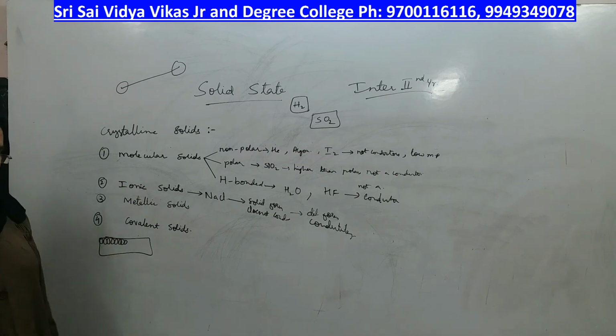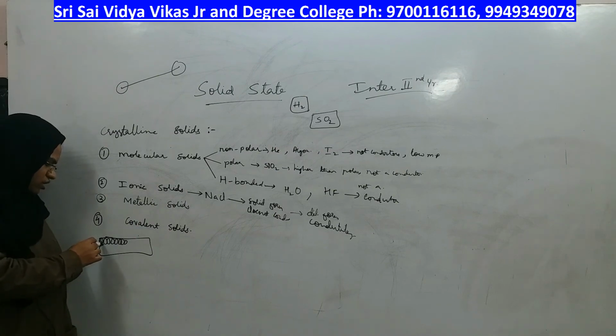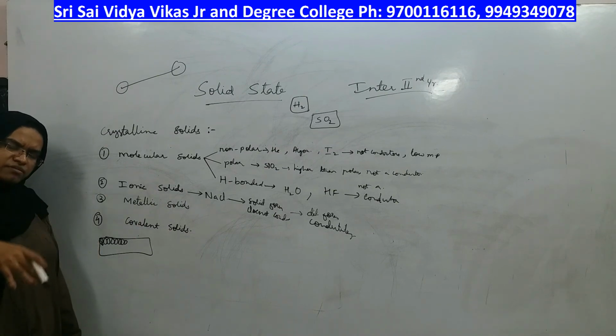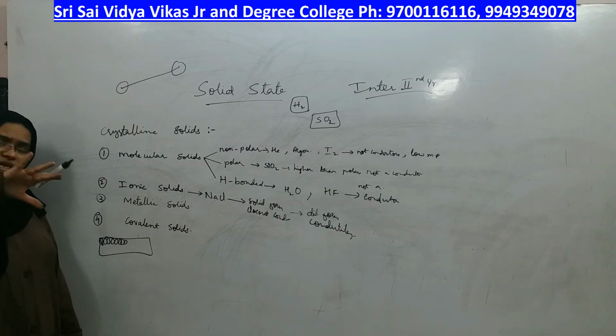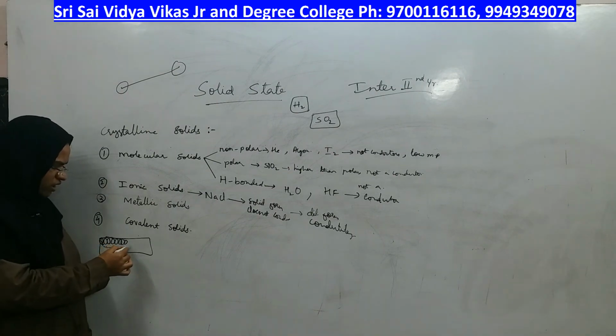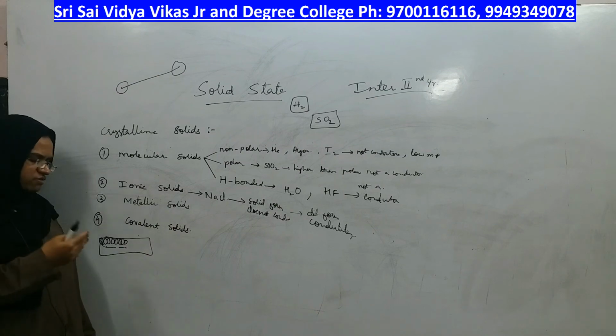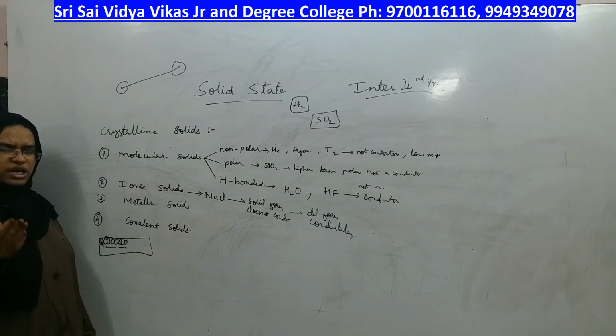But when the metal atoms are arranged together, each and every metal donates its electrons, and inside the metal the atoms are surrounded by a sea of electrons. So many electrons are present inside the metal rod, one electron coming from each atom, rich in electrons. That's why metals are able to conduct, right?